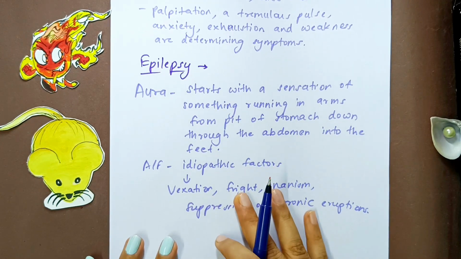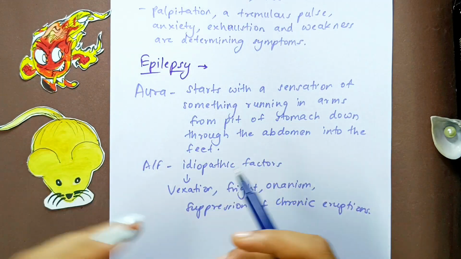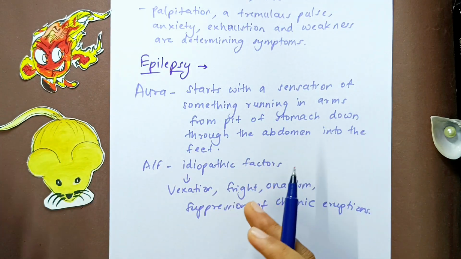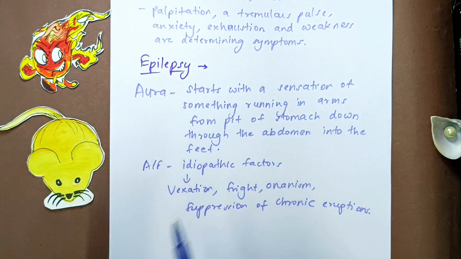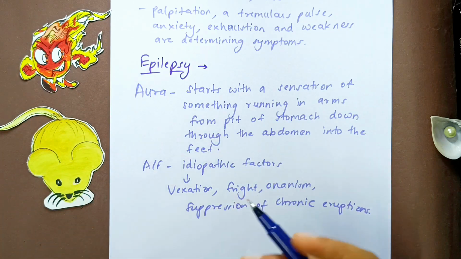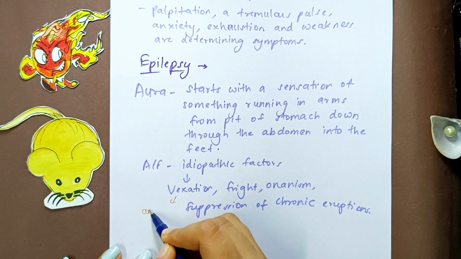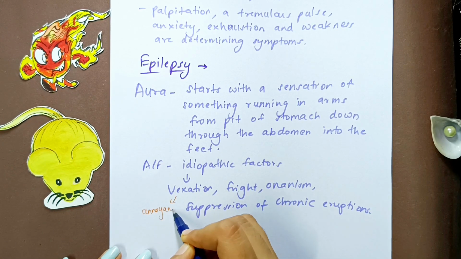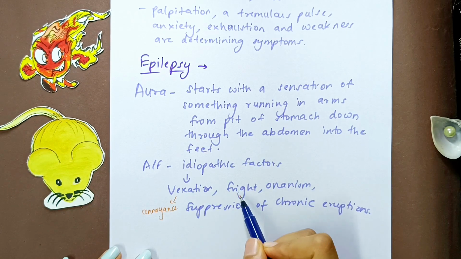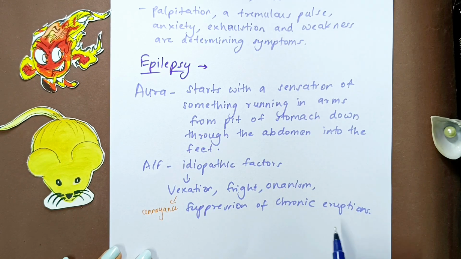Now, what is the ailments from? Ailments from is idiopathic. We do not know why this is happening actually. But when you take the case and study the case in detail, you'll see that maybe vexation, which means annoyance, getting very annoyed, getting very worried, fright, onanism, which is masturbation, suppression of chronic eruptions.